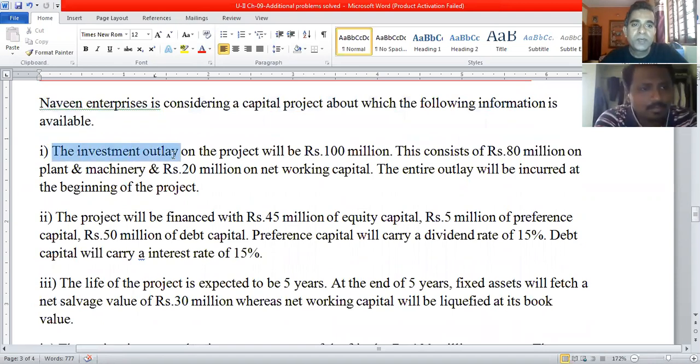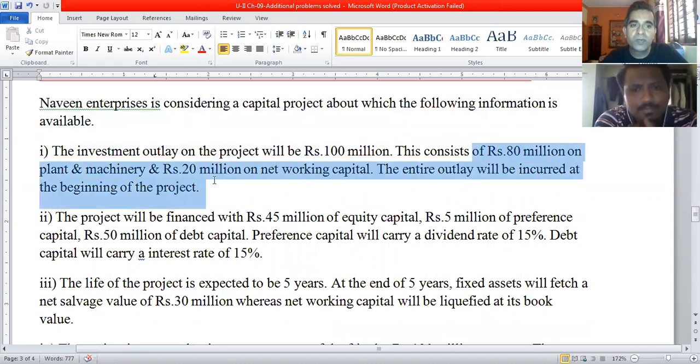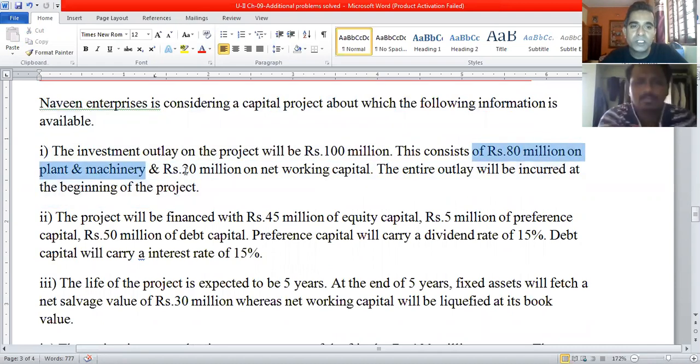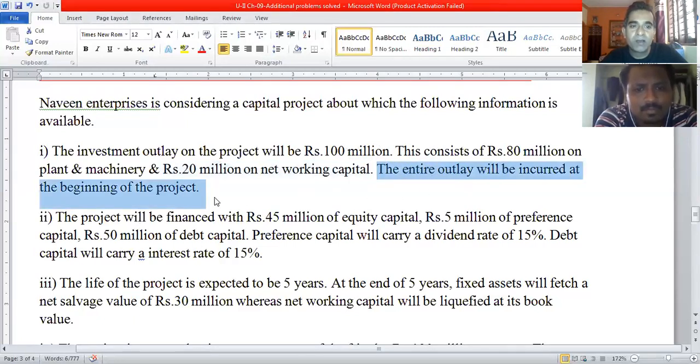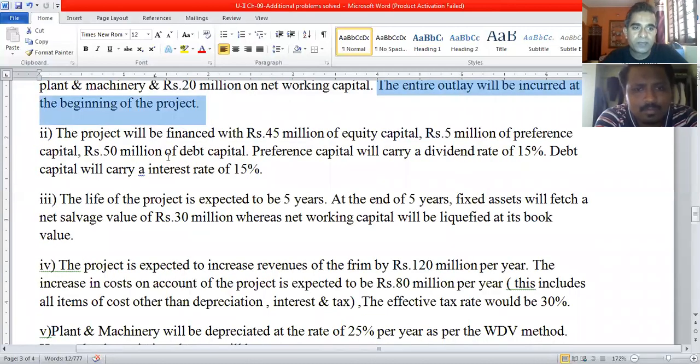So the investment outlay of the project would be 100 million rupees, of which 80 million rupees would be incurred for plant and machinery and 20 million rupees would be required for additional working capital. Then the entire outlay will be incurred at the beginning of the project.